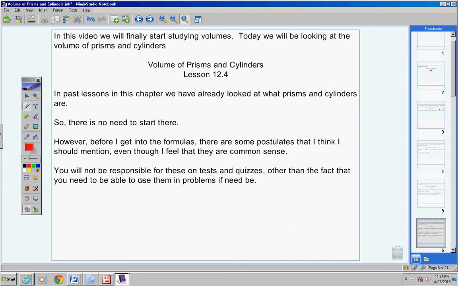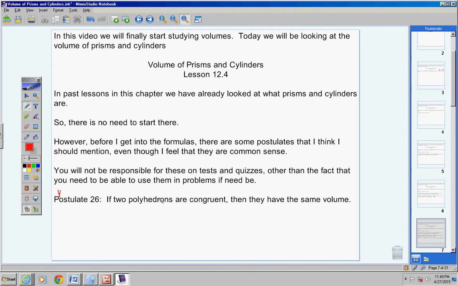You will not be responsible for these on tests and quizzes, other than the fact that you will need to use them in problems if need be. So you should be familiar with these, but you do not have to know them well enough to do fill in the blanks on the test. Here's one of those postulates, postulate 26. You can write this down if you want to, it's up to you.